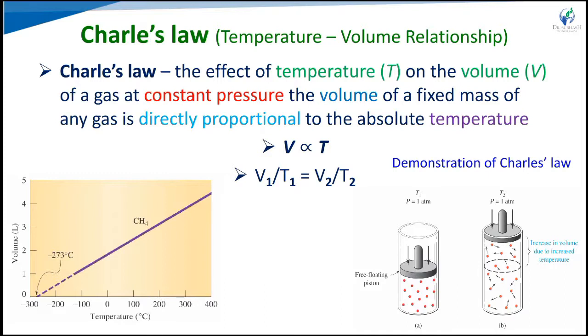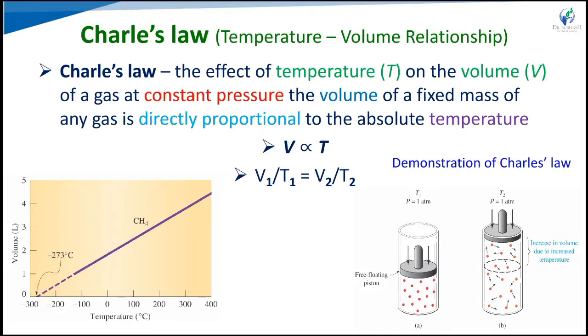So the effect of temperature on the volume of gas at a constant pressure: the volume of a fixed mass of any gas is directly proportional to the absolute temperature. So V is directly proportional to T. V is equal to KT, so V upon T is equal to K. It means V upon T is constant. So V1 upon T1 is equal to V2 upon T2.